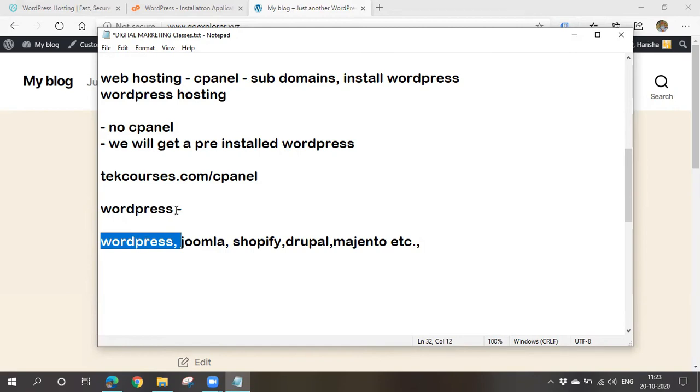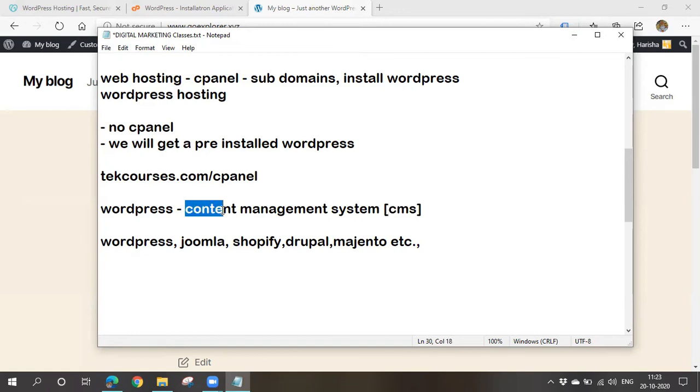So what is this WordPress? WordPress is a content management system. In short form, we call it CMS. The name itself says it manages some content. With this application, we can manage our web content: we can create and edit content, publish content, and delete content, all these things we can do. And it is a free and open source tool.